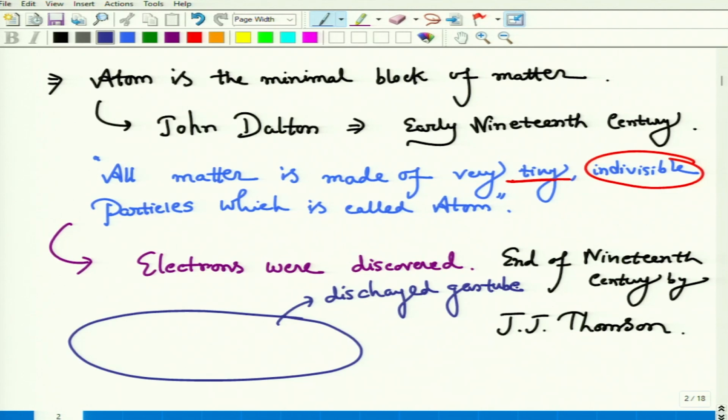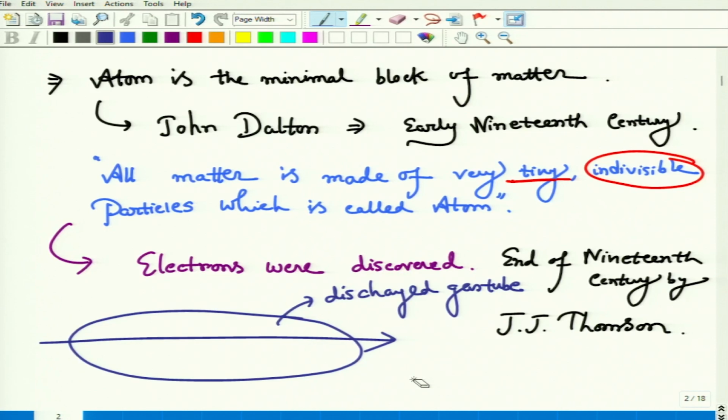If we consider that discharge gas tube, the electric field is provided through this discharge gas tube. These experiments were done under very low pressure conditions. Using this experiment, Thomson discovered the electron. We discussed this experiment in the electromagnetic waves chapter.